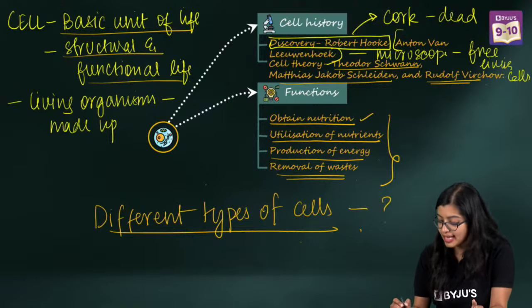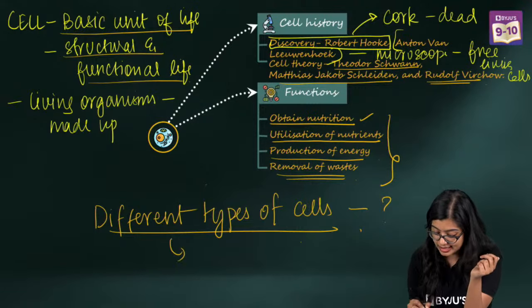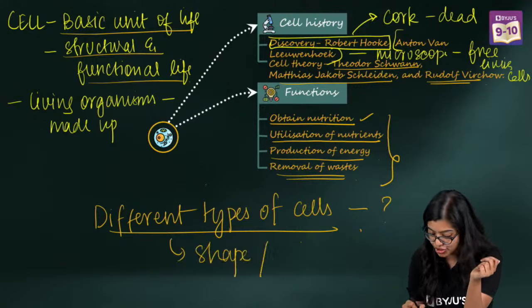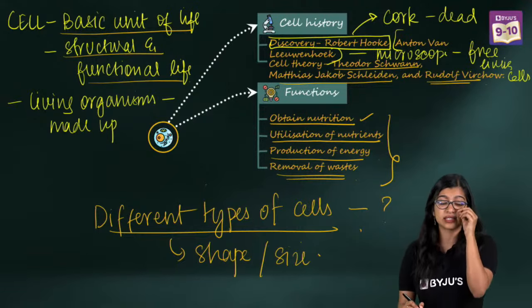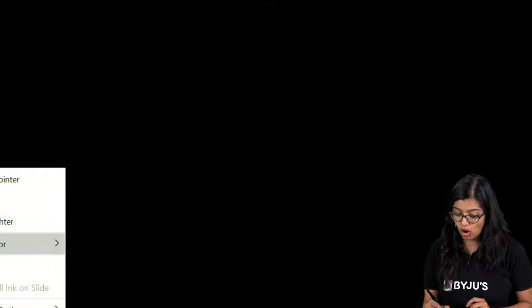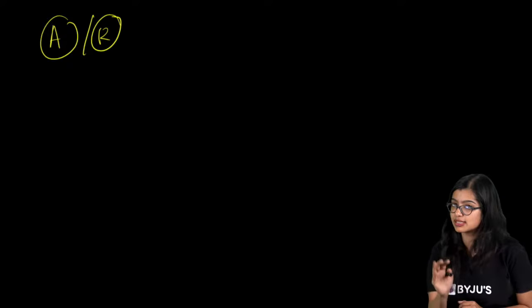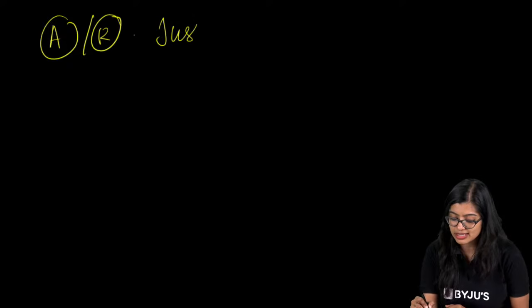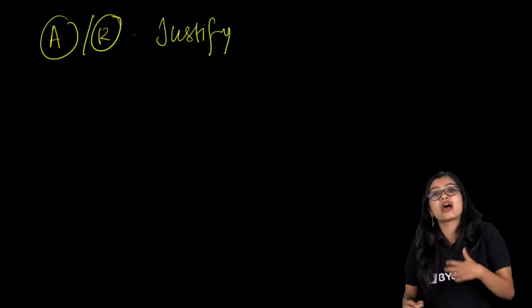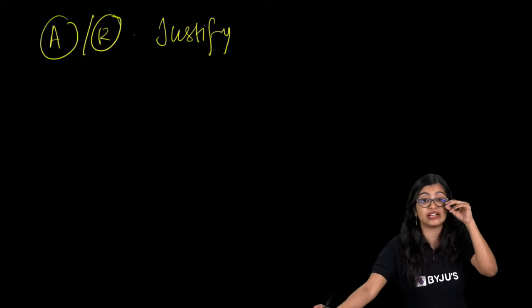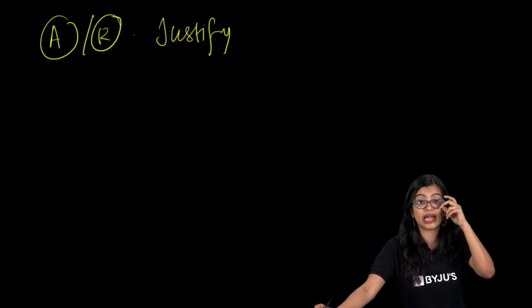Now, why is it that there are different types of cells? We see that each of these cells is of a different shape and a different size. This is a very common question they will ask you, especially as an assertion-reason question or a justify question. Why are there different cells of different shapes and different sizes? What is the reason behind it?